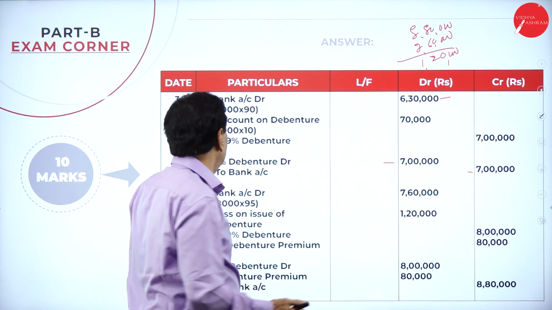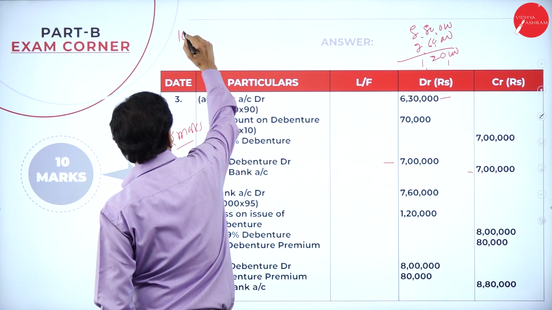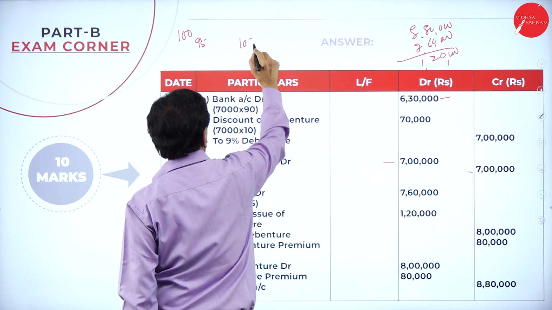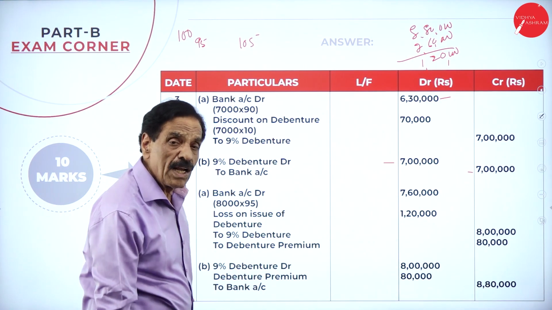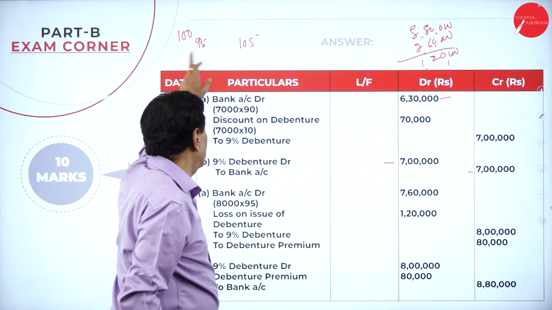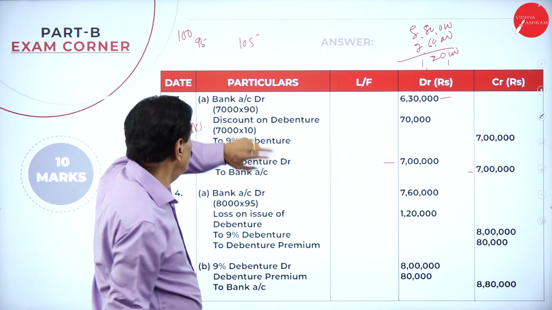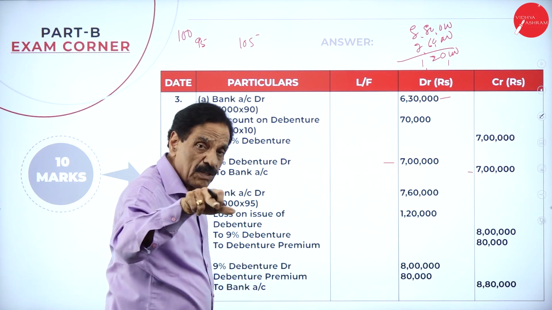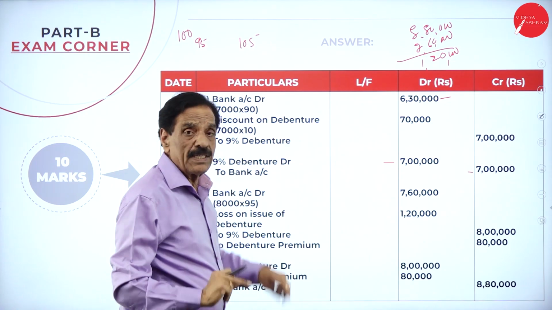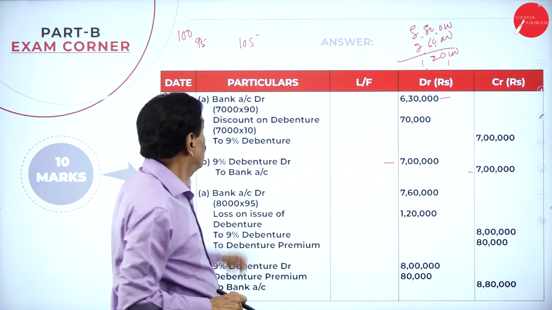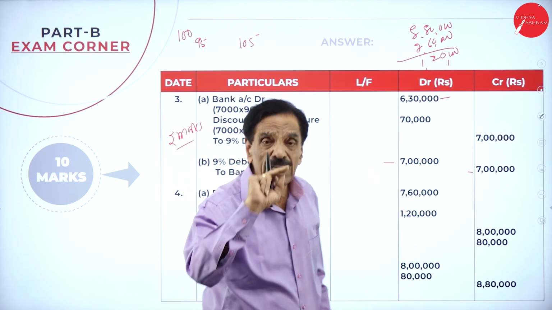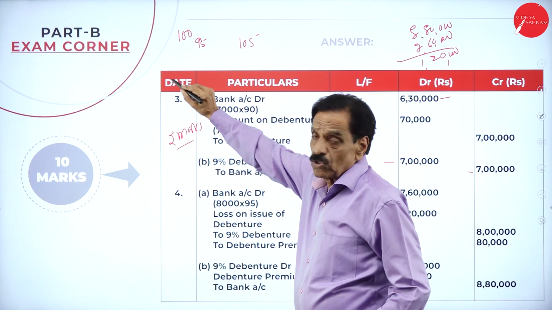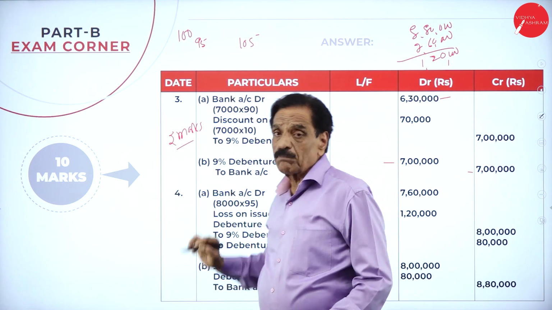I will give an example. If the face value is 100, you are receiving 95, but paying at rupees 105. Assume that, how much loss did we suffer? 95, 5 here, 105, so 10 rupees is the loss, no? Then the entry: bank account debit 95, loss on issue of debenture account debit 15, to debenture 100, to debenture premium 5.